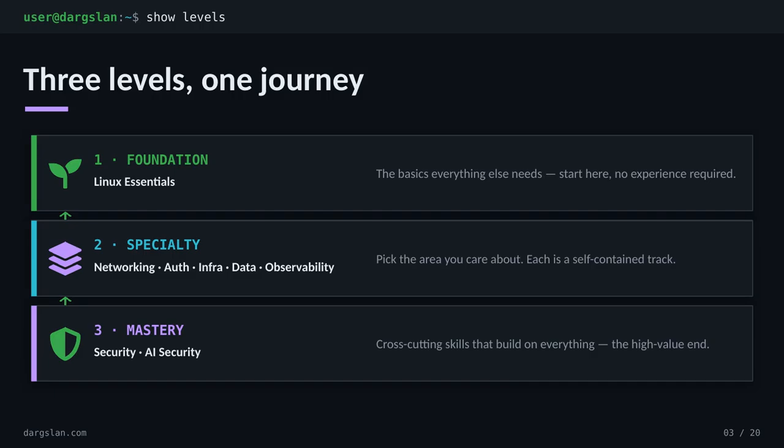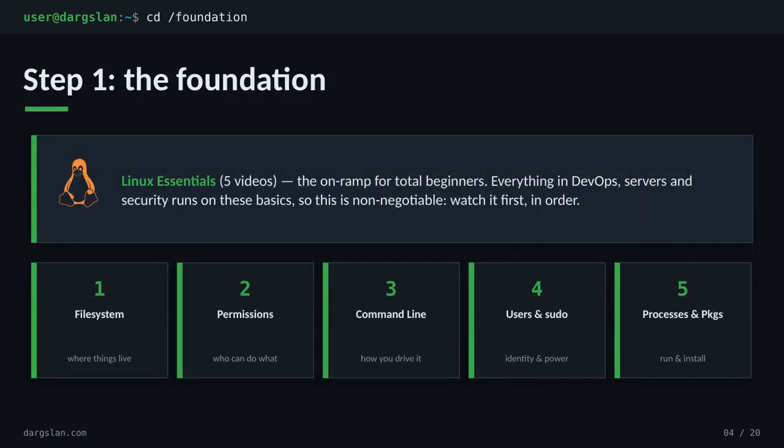So here's the map itself, broken into 3 levels. Foundation is where everyone starts. Linux Essentials, no experience required. Just the ground floor everything else stands on. Specialty is where you pick your lane. Networking, Auth, infrastructure, data, or observability. Each one a self-contained track. And mastery is the high-value end, security and AI security, skills that cut across everything you've learned before. Let's start at the ground floor.